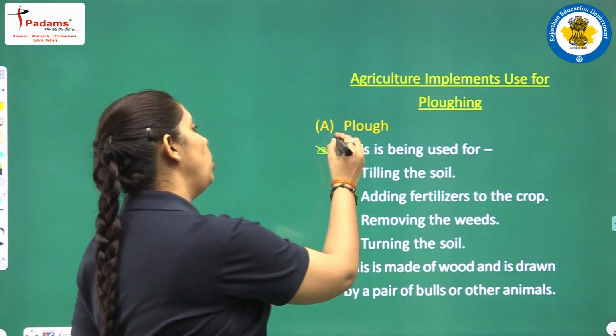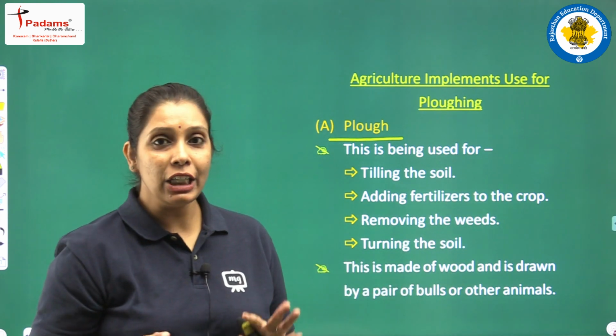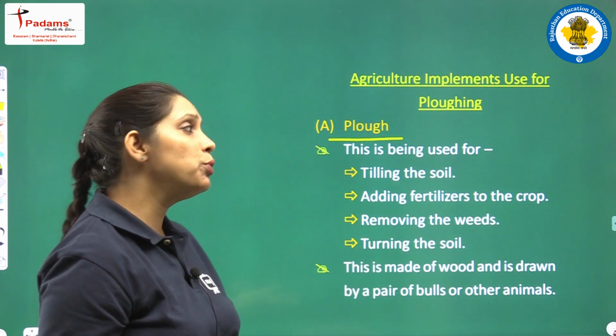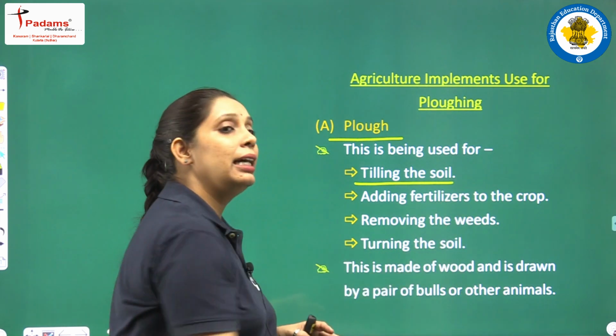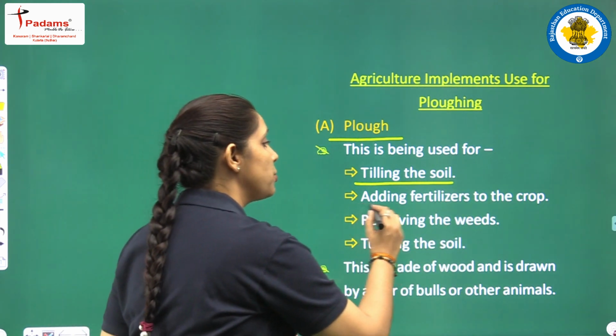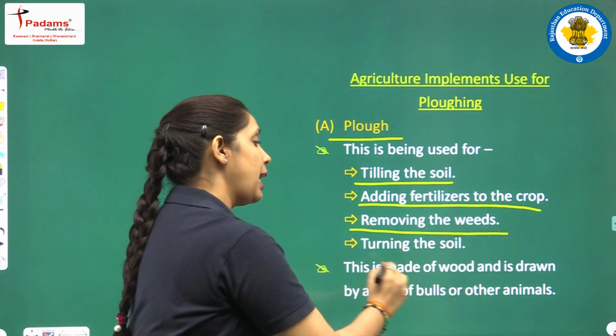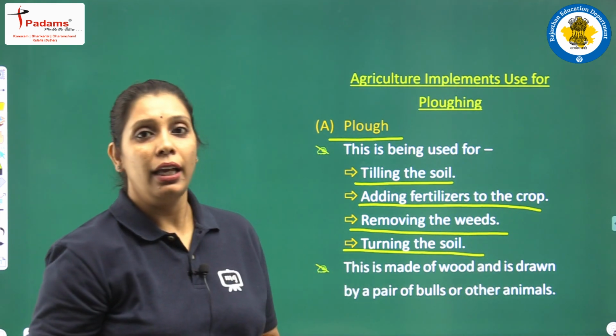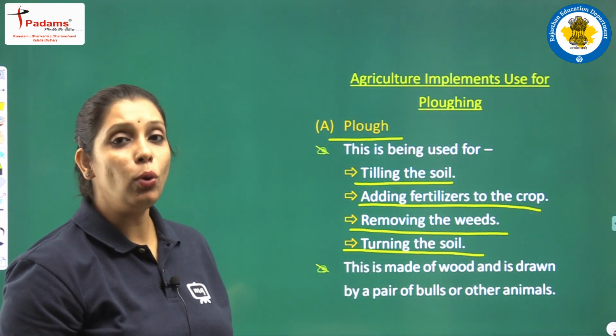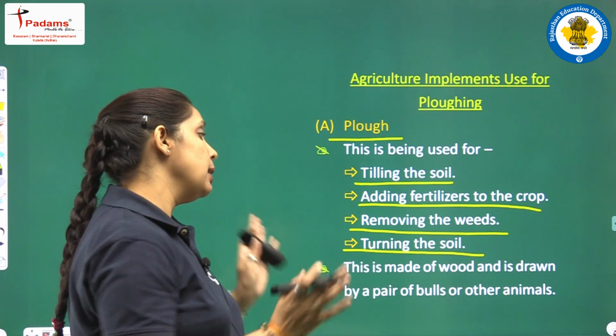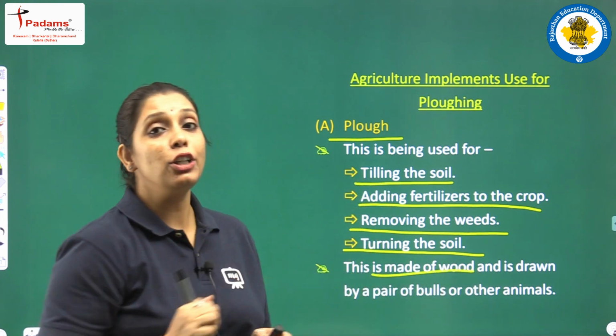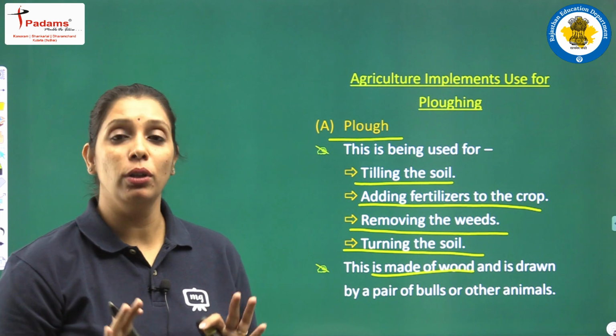First one is plow. Fine. In ancient time, plow was used for tilling the soil, adding fertilizers to the soil, removing the weeds and turning the soil. और कैसा दिखता है plow? बेटा, that plow is made of wood and it is drawn by a pair of bulls.